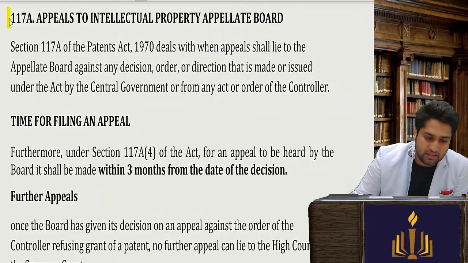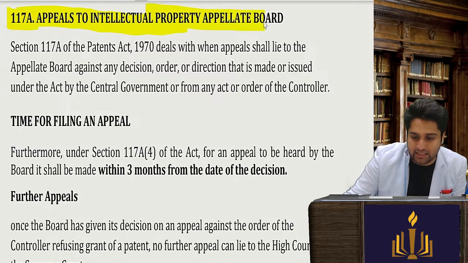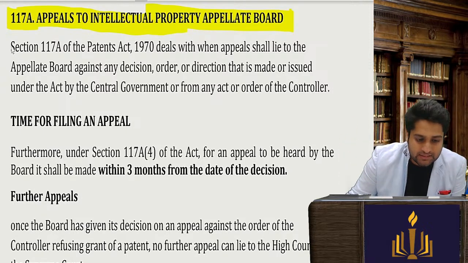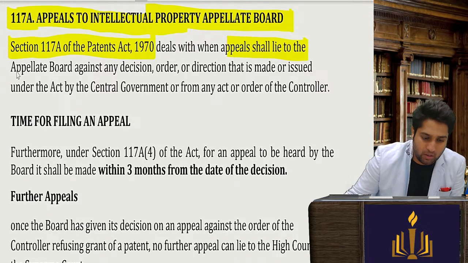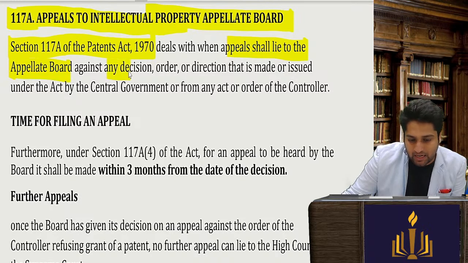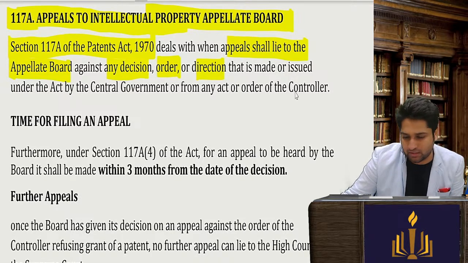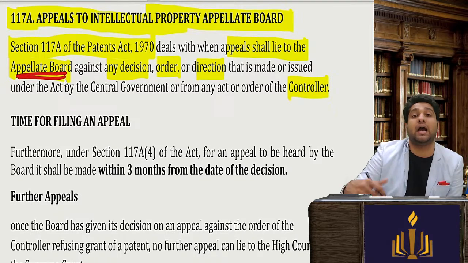So Section 117A talks about appeals to the Intellectual Property Board, which was earlier the High Court. Section 117 of the Patents Act deals with the appeal shall lie to the appellate board against any decision, order, direction issued by the controller. Earlier here it was written the High Court.